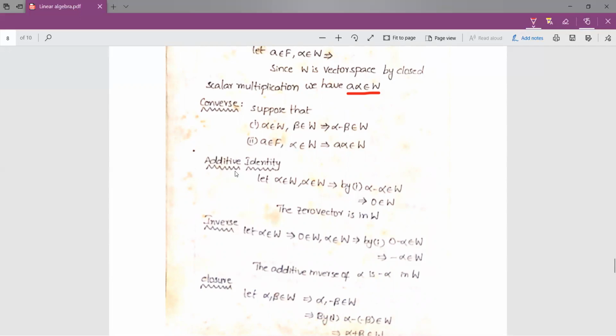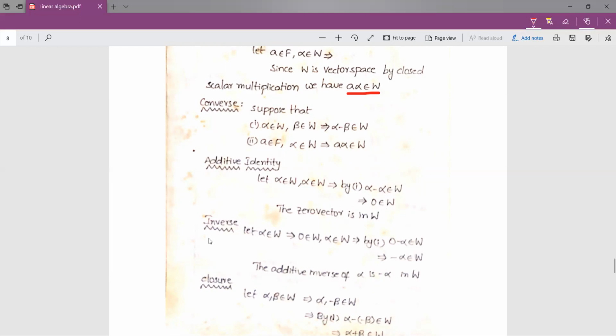So I am first proving identity property. I am considering alpha comma alpha belongs to W, the same element 2 times in W. And by our supposition, whenever alpha comma beta belongs to W, we can write alpha minus beta belongs to W, so that we can write alpha minus alpha belongs to W. Alpha minus alpha is nothing but 0. So 0 belongs to W. Whenever 0 belongs to W, we say that 0 is the identity element in W, and hence identity property holds.